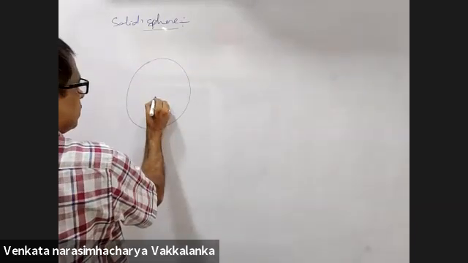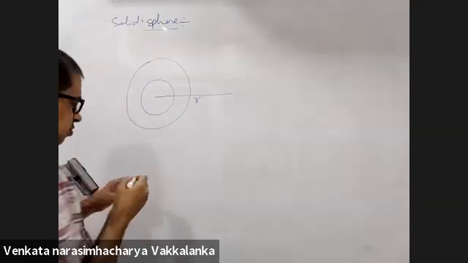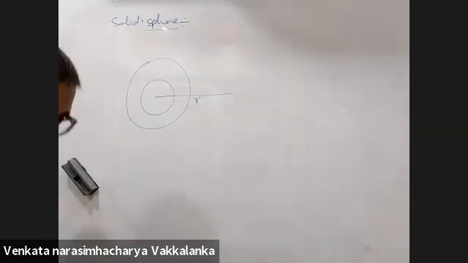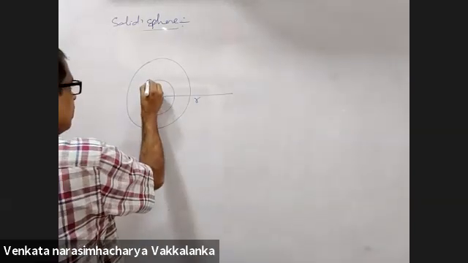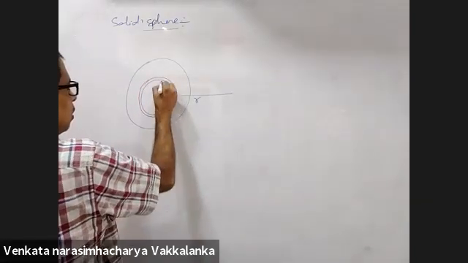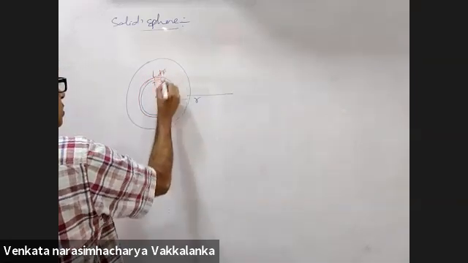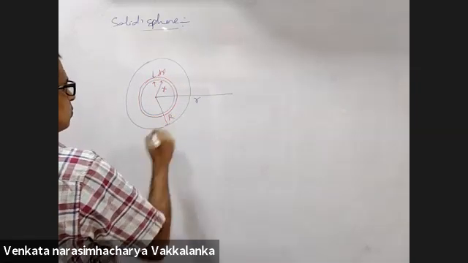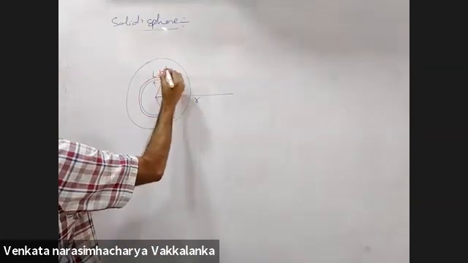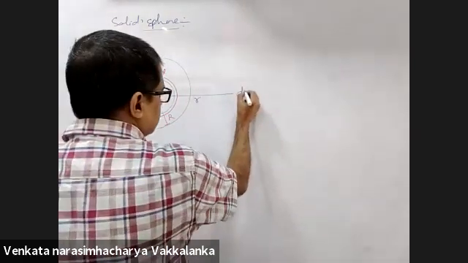I want the potential and field at a distance of small r. Consider an elemental shell of radius x, thickness dx.